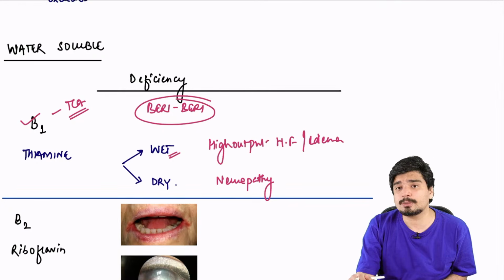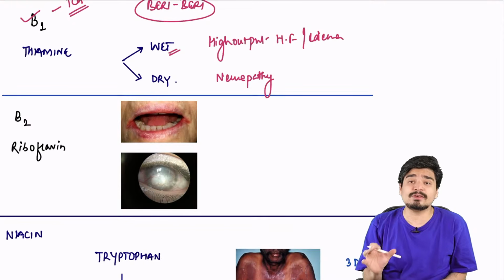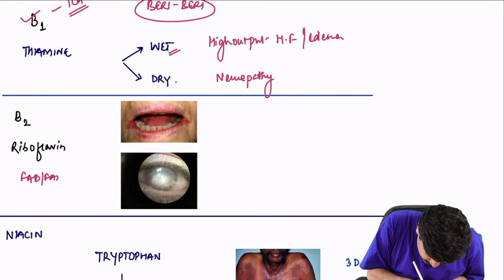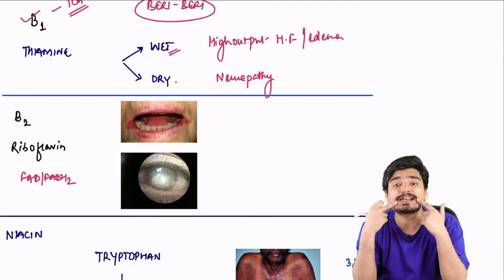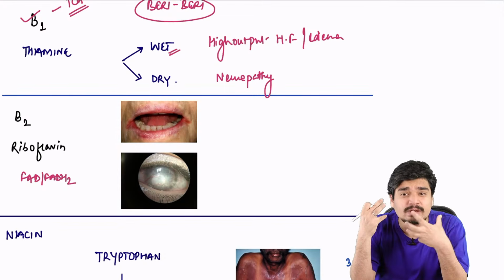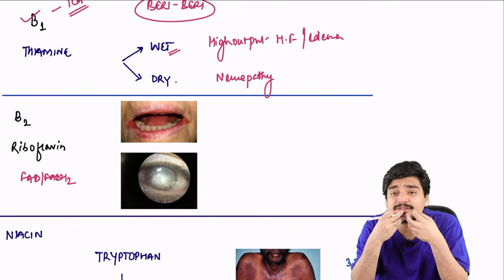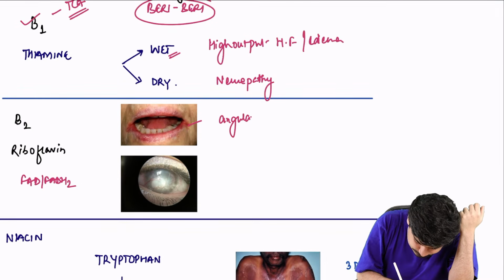Next, you have riboflavin. Riboflavin is important for FAD and FADH2. Where it is used for FAD and FADH2, right? And its deficiency very characteristically leads to angular stomatitis. It leads to a lot of inflammation around the mouth. So you can have mouth ulcers, you can have stomatitis, you can have inflammation of the tongue, and very characteristically you have this angular stomatitis.